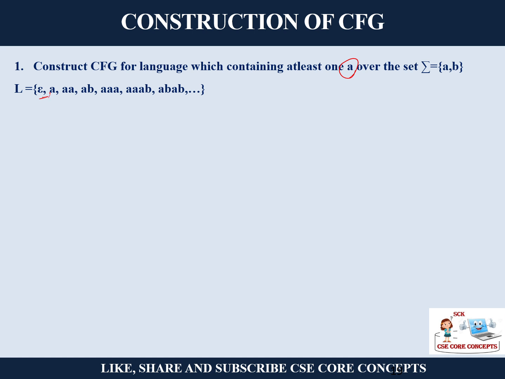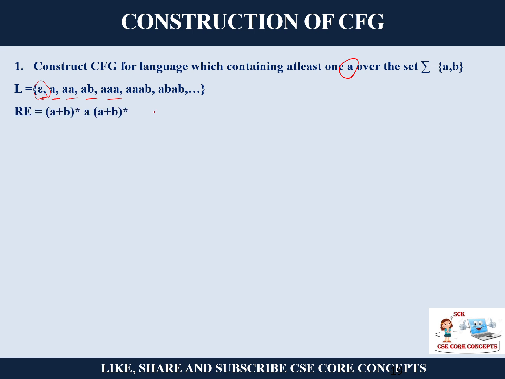But how will it contain epsilon? Well, I am leaving it to you. Please tell me in the comments whether epsilon will be here or not. This is for my students, let me know your answer. I can have one A, two A's, AB's, and A, anything over the set {A, B}.